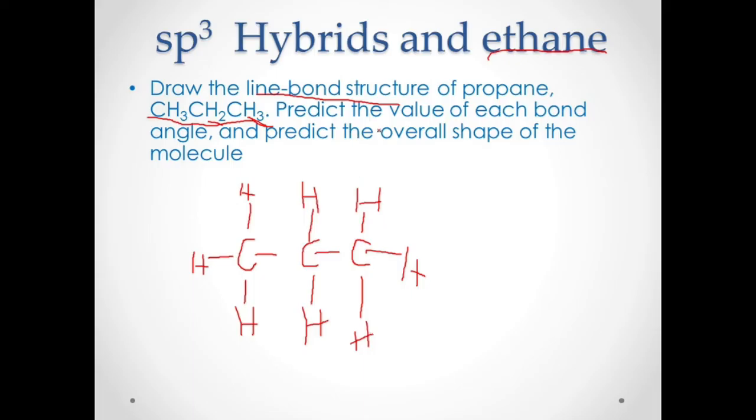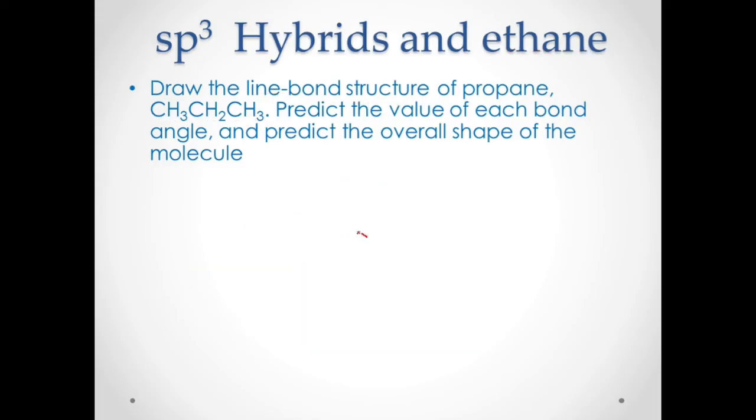The next question is to predict the value of each bond angle and predict the overall shape of the molecule. You would expect that we have a sigma bond here and another sigma bond there, so there is a lot of electron pair repulsion happening here. There is an electron repulsion here and also one there. So we would expect that the value of each bond angle in propane would be greater than 109.5 degrees, since we have a lot of repulsion.